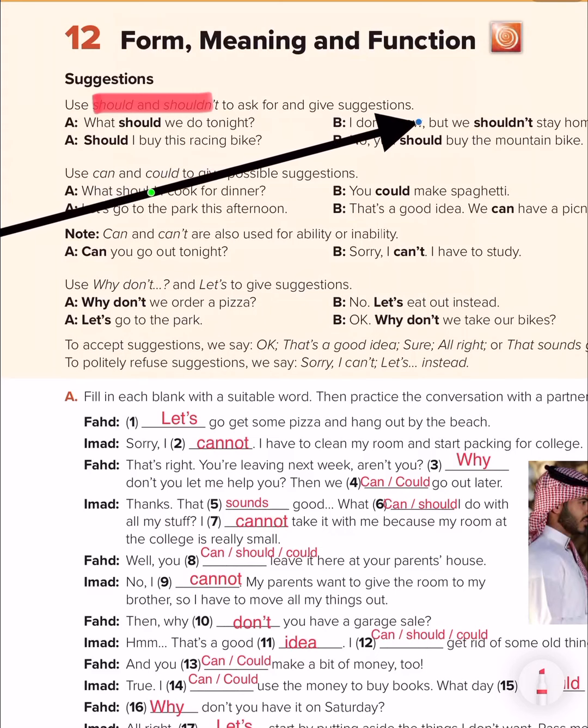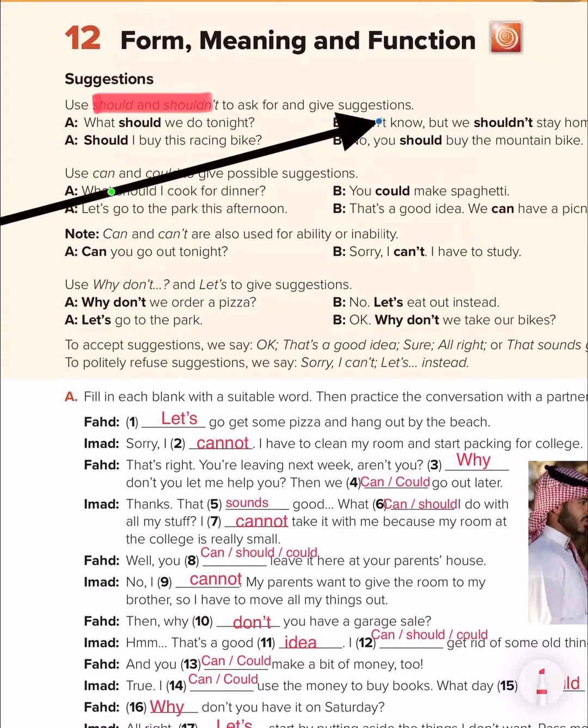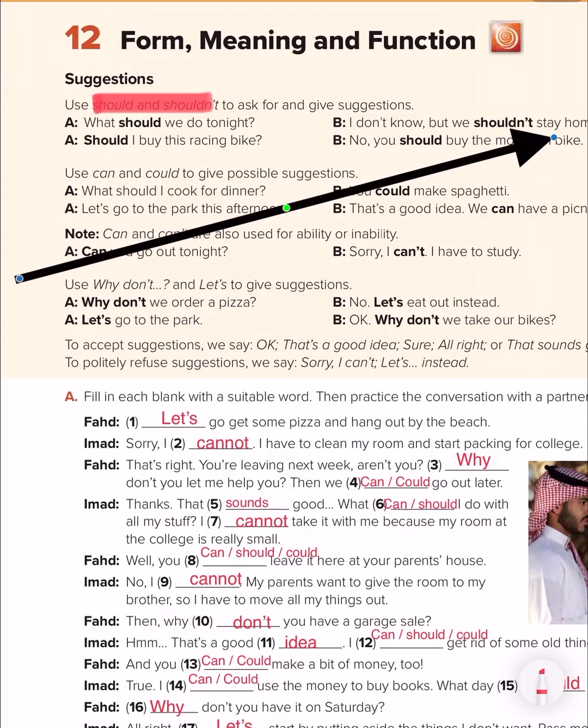I don't know, but we shouldn't stay home. Should I buy this racing bike? No, you should buy the mountain bike.